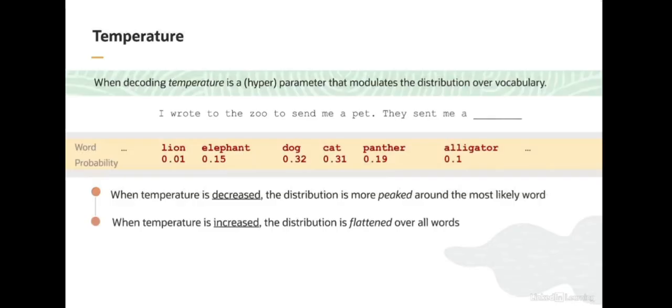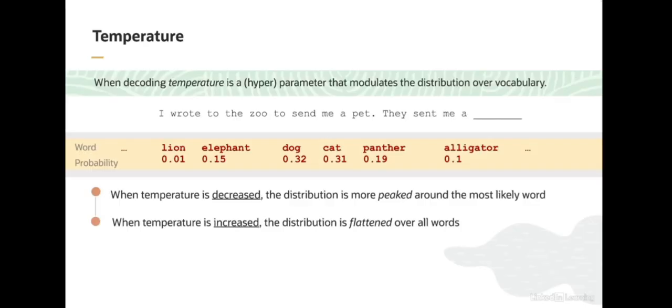On the other hand, when you increase temperature, the probability distribution over words in the vocabulary flattens. That is, all the probabilities get closer together. What you see is that more unlikely words, like panther, end up having higher probability. One thing that I'd like to emphasize here is that while the probabilities are being modulated by the temperature parameter, the relative ordering of the words by probability stays the same. In other words, no matter how we change the temperature, the highest probability word will always have the highest probability, and the lowest probability word will always have the lowest probability.